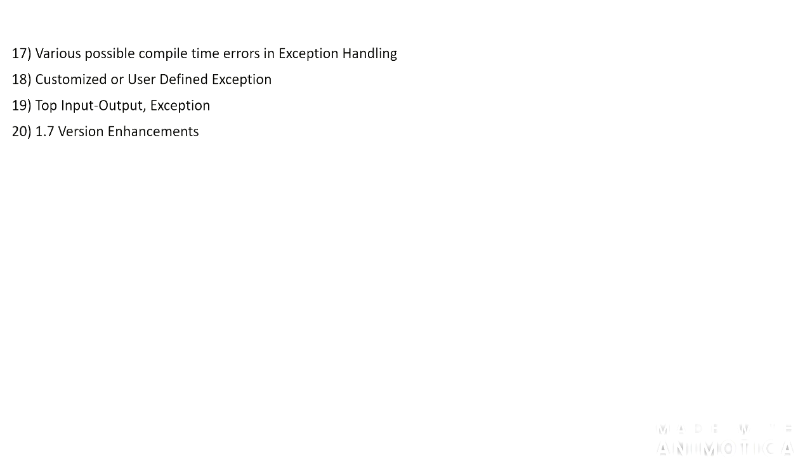Twentieth, 1.7 version enhancements. It has two parts: first is try with resources and second is multi catch block. Try with resources means what are the resources associated with the try block, we are going to deal with first, and second is multi catch block. What are the possible catch blocks that can have code, we are going to deal with in this lecture.